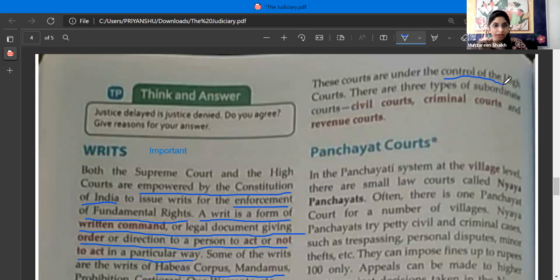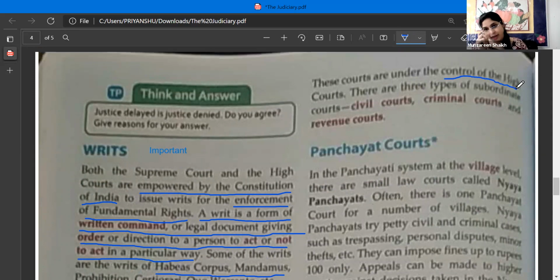Please underline, you will get a question. Name the three types of subordinate courts. Number one, civil courts. Number two, criminal courts. Number three, revenue courts. You remember before, while I was doing the introduction of these chapters, we had discussed a few cases, civil cases, criminal cases, revenue cases.